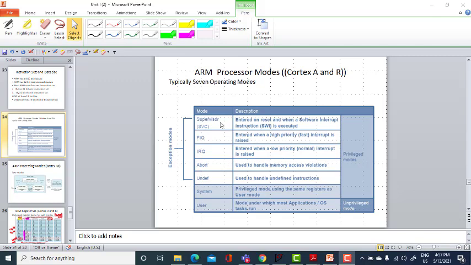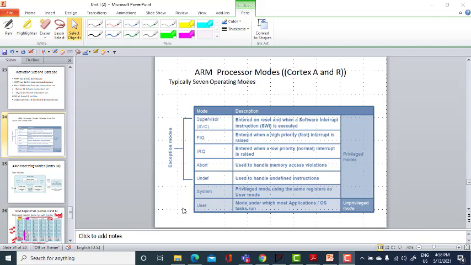And SVC mode, which is otherwise called supervisor mode, is used for handling SVC instructions and hardware resets. Each of these modes has its own stack space and also a subset of private registers, and this feature, which we call register banking, makes the handling of nested exceptions more efficient from a software point of view, provided those exceptions are of different types. Nesting exceptions of the same type is quite complex and we don't have time to treat that here.